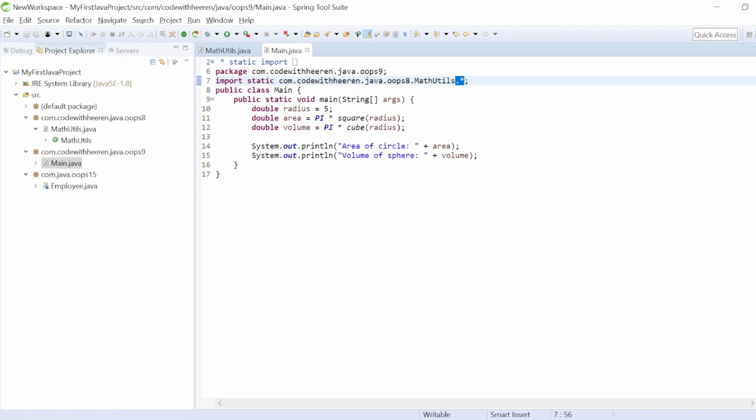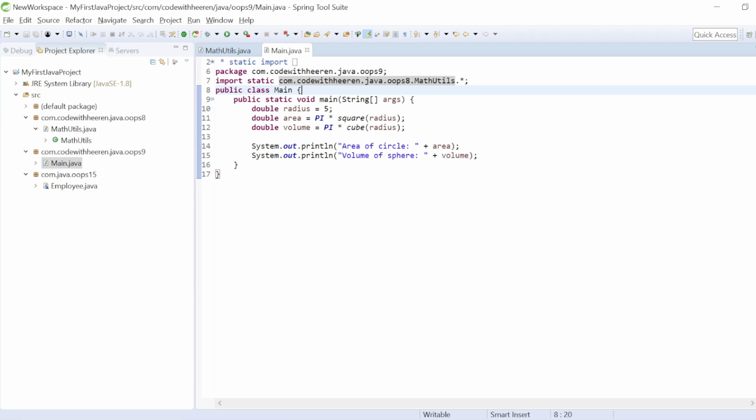If you mention this, it means that all the classes placed inside this sub package are going to be imported to your class, available to your class. So this is a kind of shortcut in case you want to access multiple classes or all the classes of a certain sub package. But this is usually not a good programming practice.